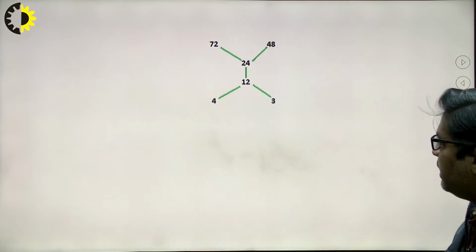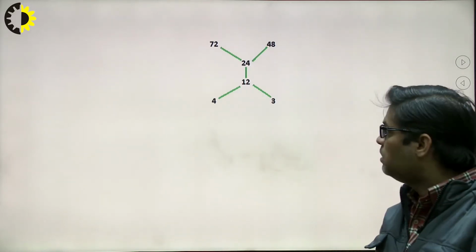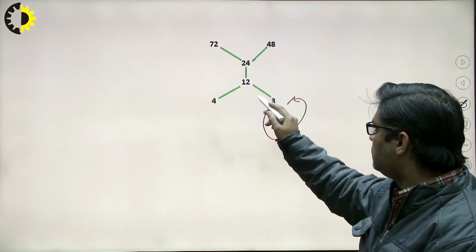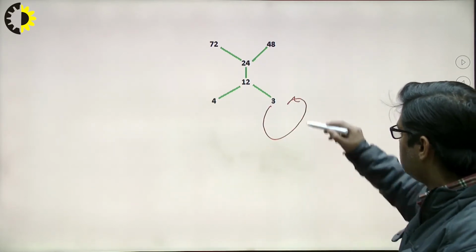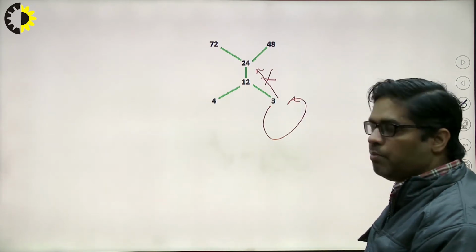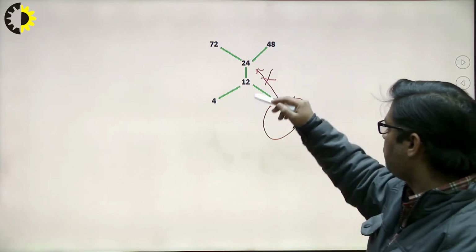Means in this diagram we have already removed the self loop and the transitivity relationship, because 3 is dividing 24, so this has already been removed. So in this way, this was the final diagram.